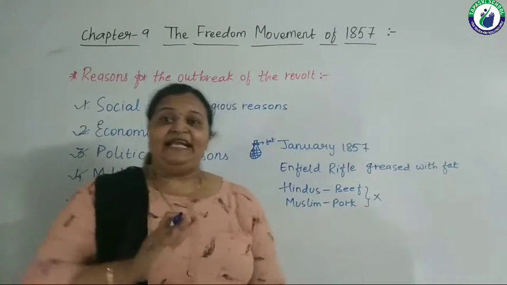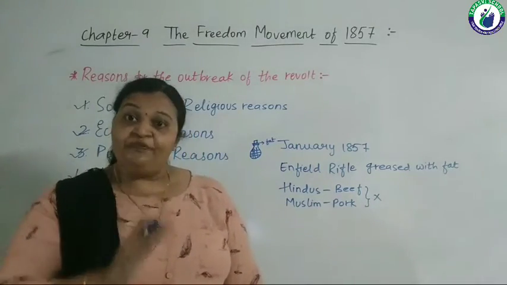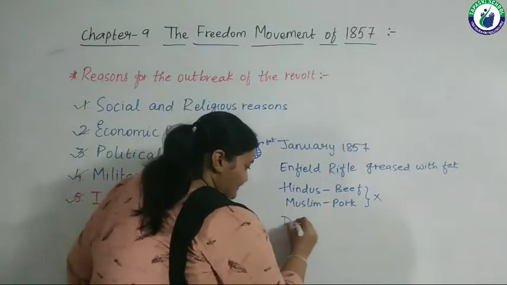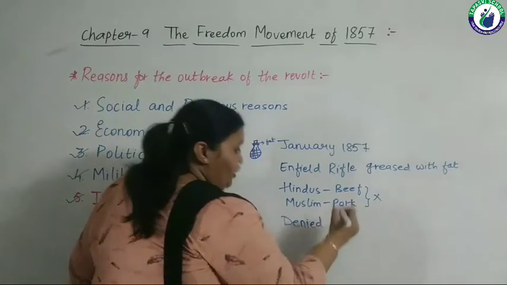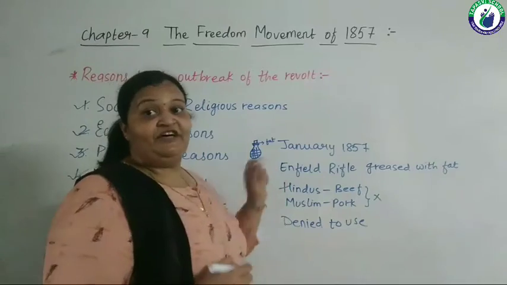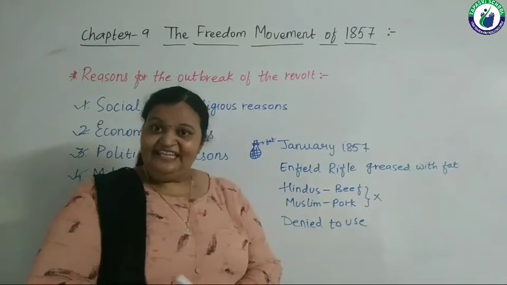All the Indians in the military of the Britishers denied using the Enfield rifle. Right?